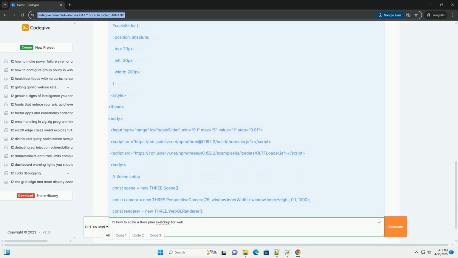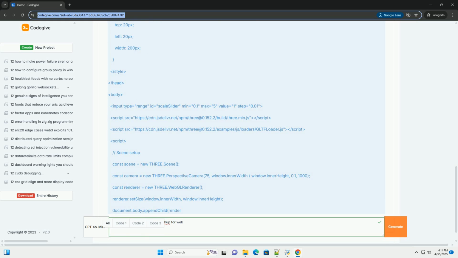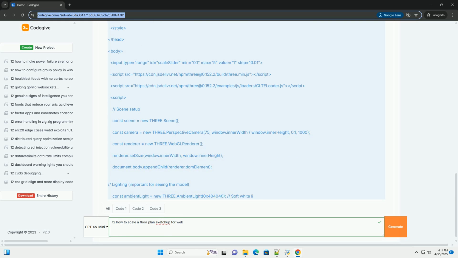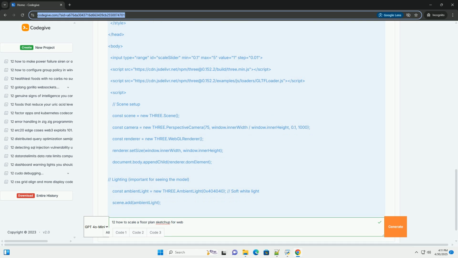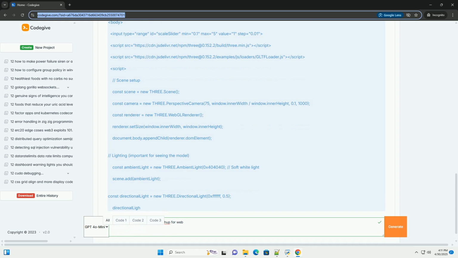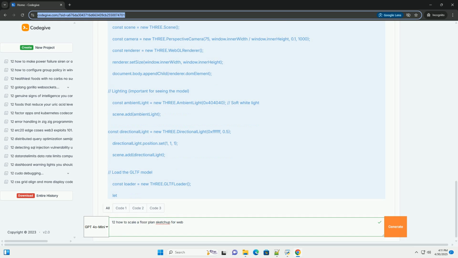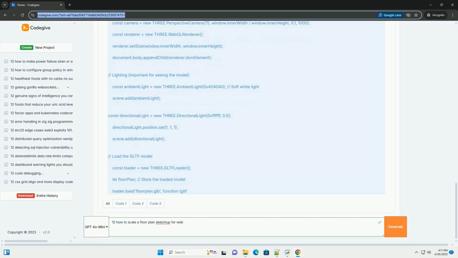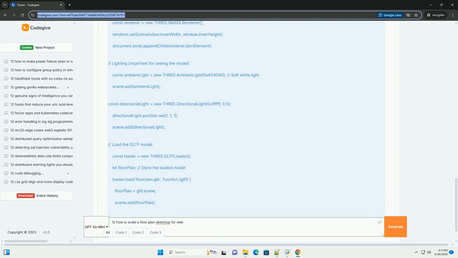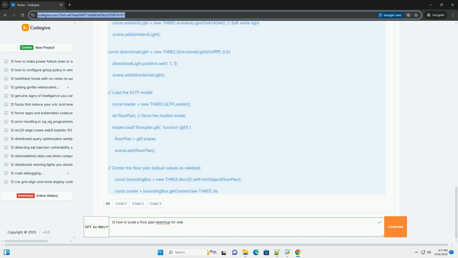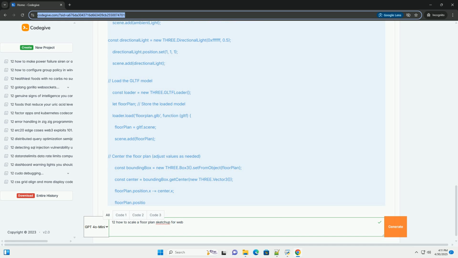Before we even think about code, let's ensure your SketchUp model is primed for web use. Units consistency is key. Start by setting your units correctly before you start drawing. Go to Window, Model Info, Units. Choose either architectural, feet and inches, or decimal, meters or millimeters, based on your intended scale and target audience.